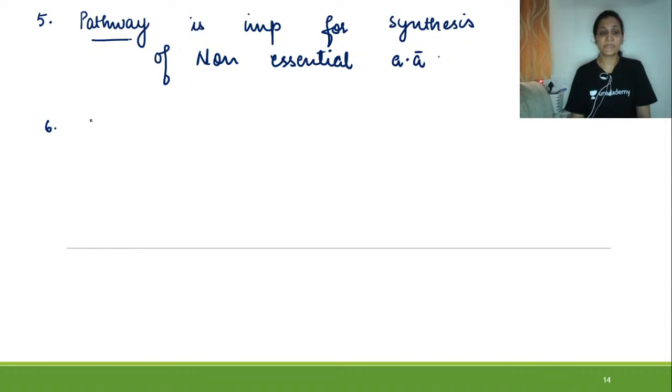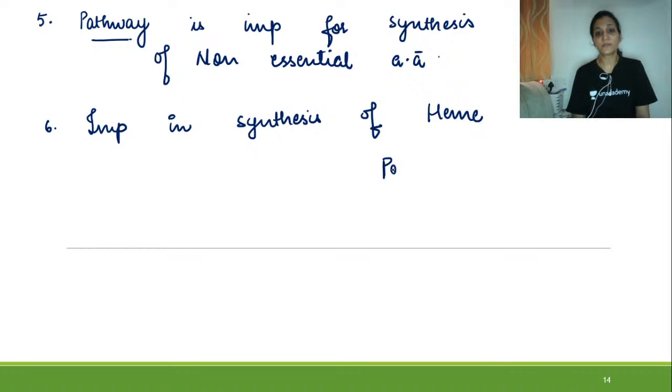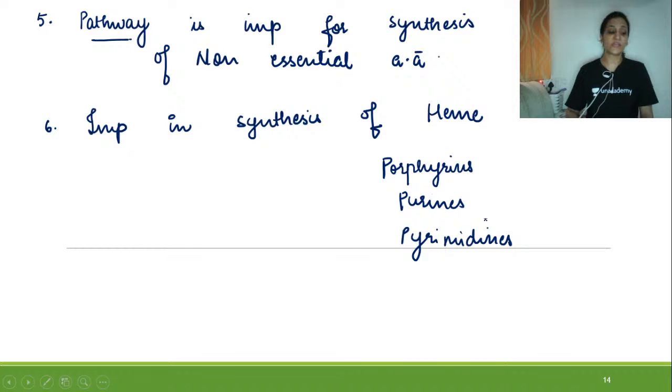It is also important in the synthesis of heme, porphyrins, then purines and pyrimidines. We will be seeing at the end of the lecture how heme, purines, pyrimidines, and porphyrins are formed from this pathway.